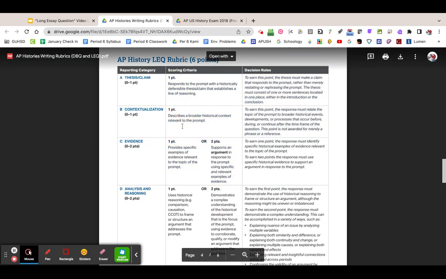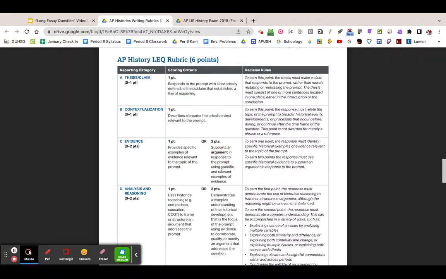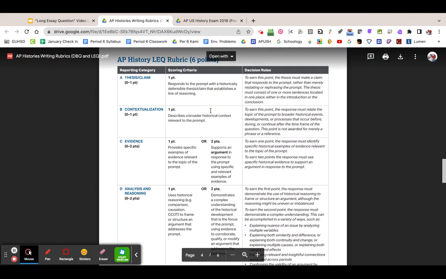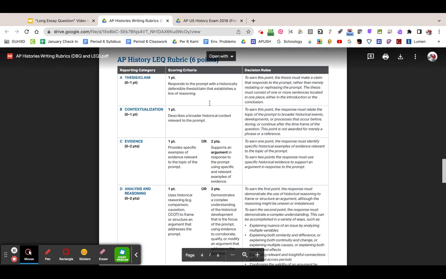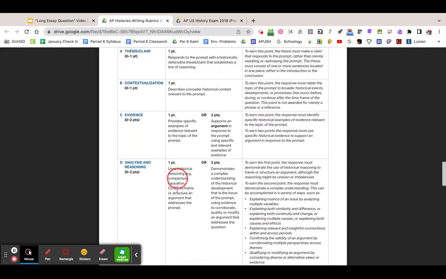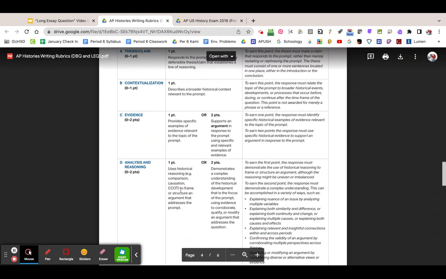Can we do contextualization? Can we do a thesis? Can we have 3 to 4 pieces of evidence that relate to the prompt? And can we use those 3 to 4 to actually support our thesis? Can our thesis actually make a claim? And can we actually use these 3 to 4 to say, this shows that this is supporting my argument? And again, many of you naturally will probably say, this shows a similarity. This shows a cause. This shows an effect. This shows a difference. This shows a continuity. This shows a change. And when you do that, I'm going to have to give you guys the extra bonus point.